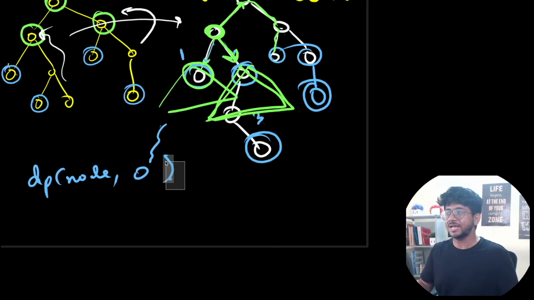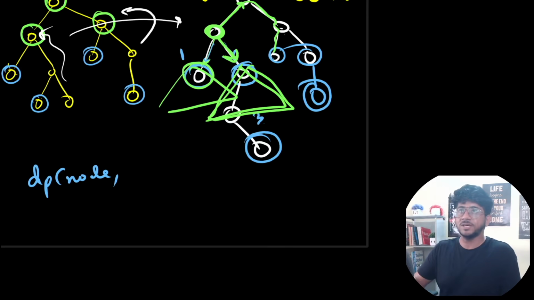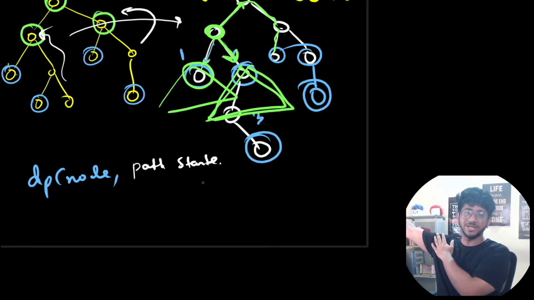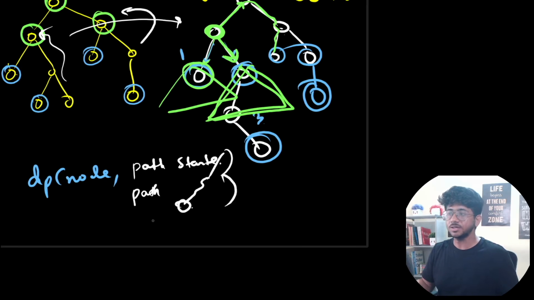And another thing that you can try and maintain, I'm going to show you exactly. The way we maintain this kind of DP is: path started, and it's in some other subtree, some other part of the tree, or the path is coming over here to this particular node, or it might be that the path will start over here. So the path will start over here. That's the path not started state.